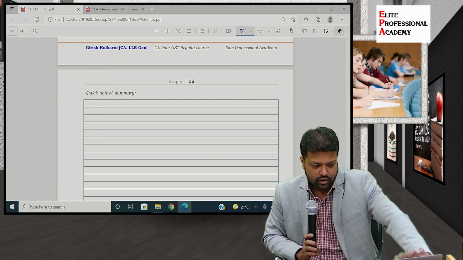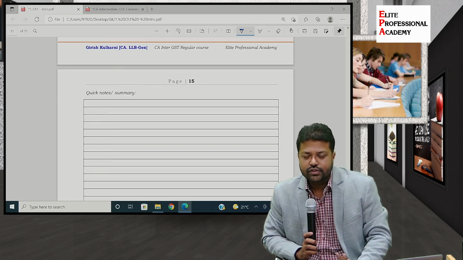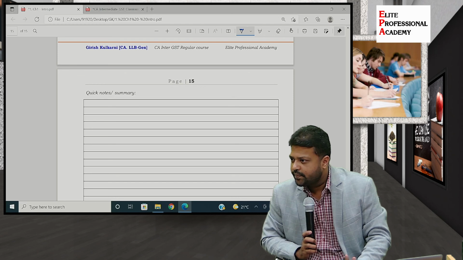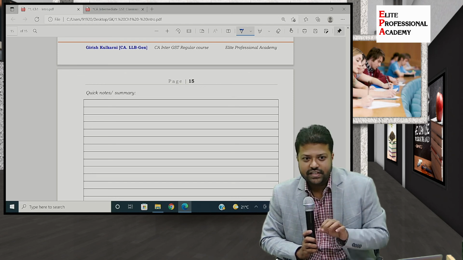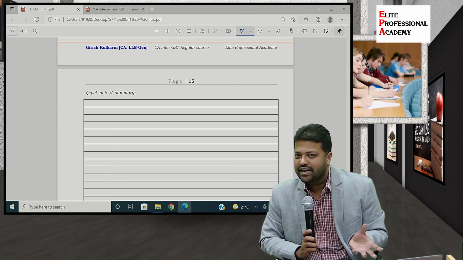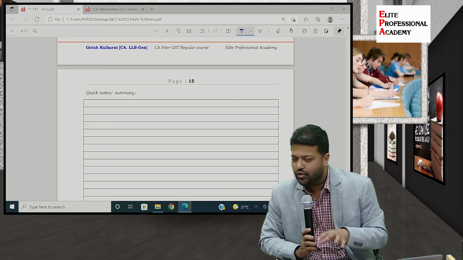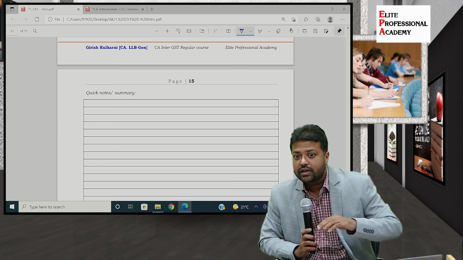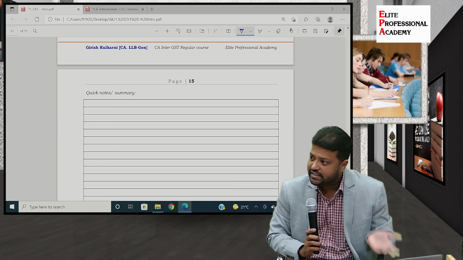So now we have completed our first topic, that is, overview of GST. We have seen various concepts. Starting with why GST, we saw the concept of budget, how the various revenue sources contribute revenue to the government. Then we saw the problems with the earlier tax regime.